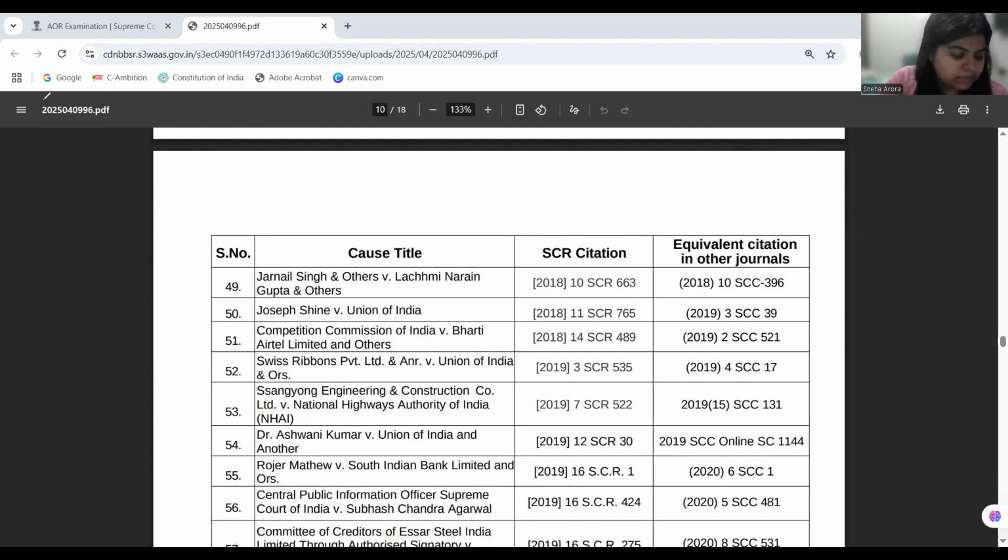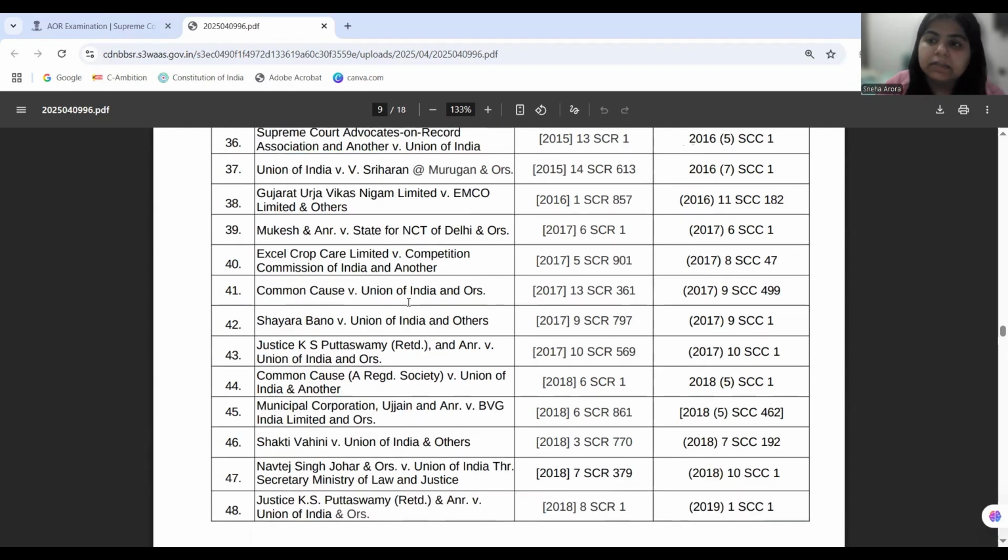Now, when we look at women and child judgments, one judgment that needs to be discussed for the purpose of the Juvenile Justice Act is the Nirbhaya gang rape case, numbered 39, Mukesh and another versus State of NCT of Delhi and another. Now we know that all of the accused were hanged to death in this case, even after mercy petitions and so on.